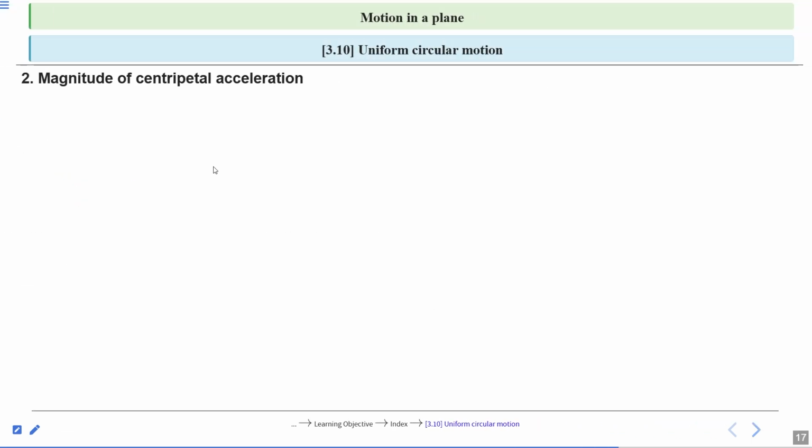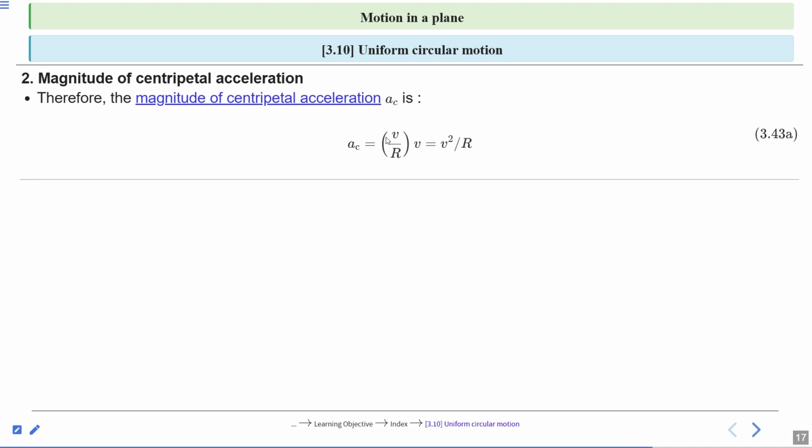Therefore the magnitude of centripetal acceleration AC is equal to v by r into v. We just simplify here the mathematical terms. We know v by r into limit delta t approaches 0, change in position vector divided by r.